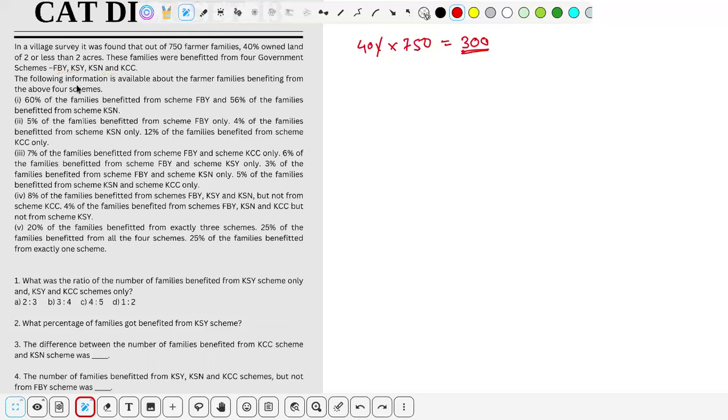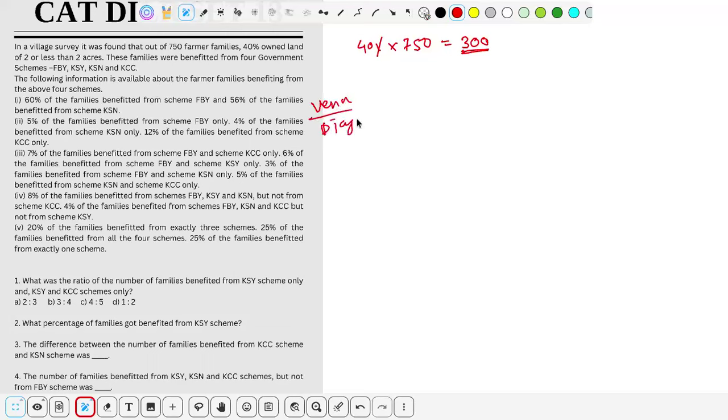Let's read ahead. The following information is available about the farmer families benefiting from the 4 schemes. 60% of the families benefited from the scheme FBY, 56% benefited from this one, and 5% of the families benefited from FBY only. So till now, reading these points, what I found is that this question is from the Venn diagram topic.